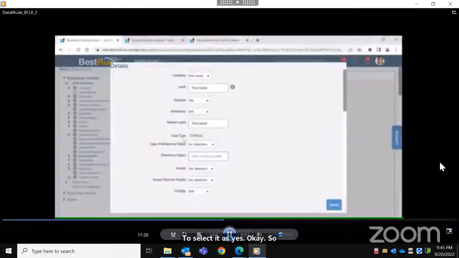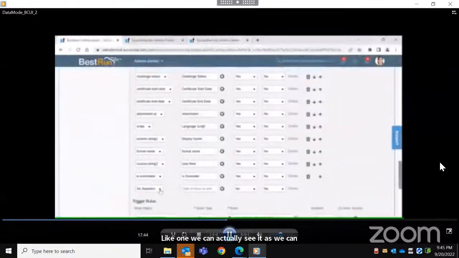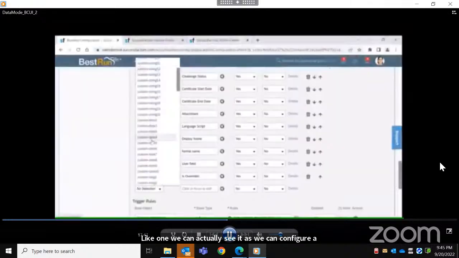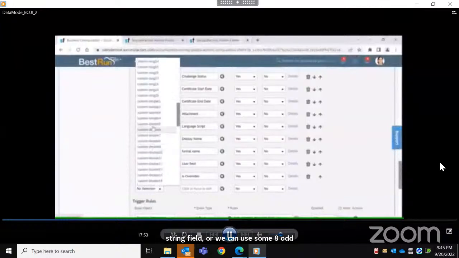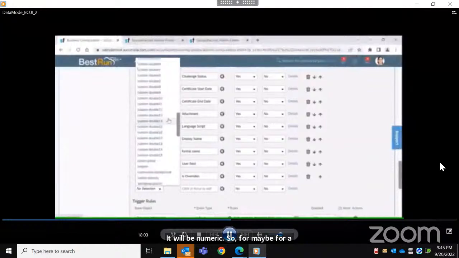So I was saying, the type of this field is a string field. Similarly, we have different kinds of fields in the system. We can configure a string field, or we can use date, or we can use double. Double will be numeric. So for compensation related information, if we want to create a custom field, we can use the double field.